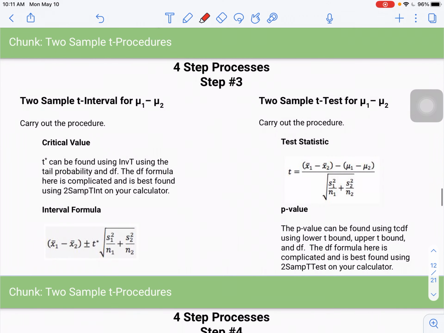Step 3, again, we have t interval over here, t-test over here. So you've got to carry out the procedure. So with an interval, remember you need a critical value, and then you need to use the formula.